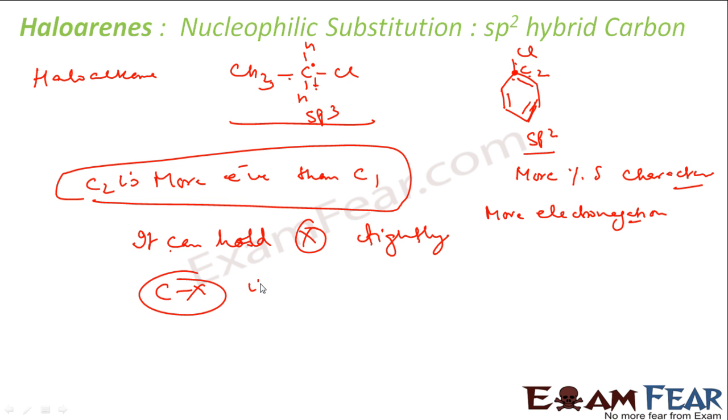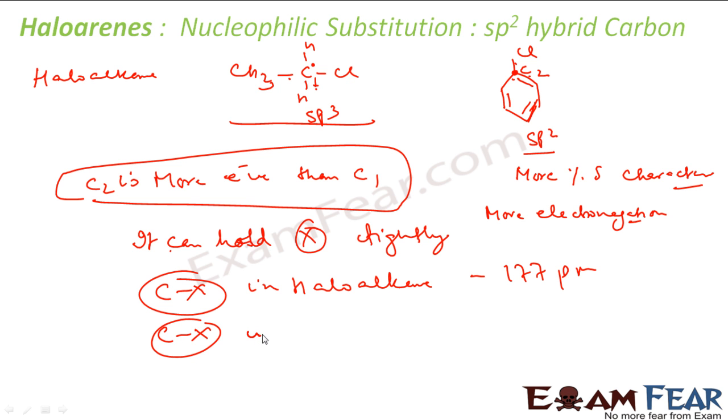If you see the C-X bond in haloalkane, that is 177 picometer, that is the length, but the same C-X bond length in haloarene is less, 169 picometer. That means this is more stable, more strong.